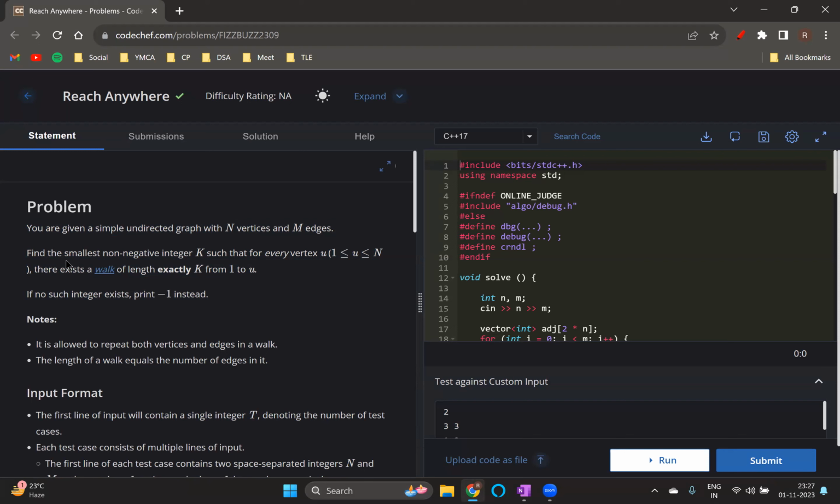Okay. We have to find the smallest non-negative integer k such that for every vertex u in the range 1 to n, there exists a walk of length exactly k from 1 to u.